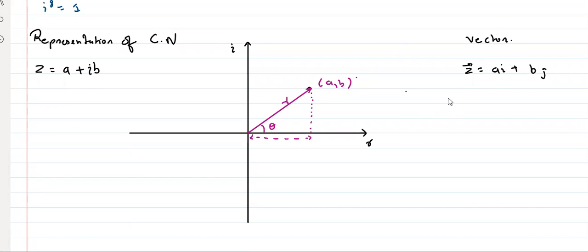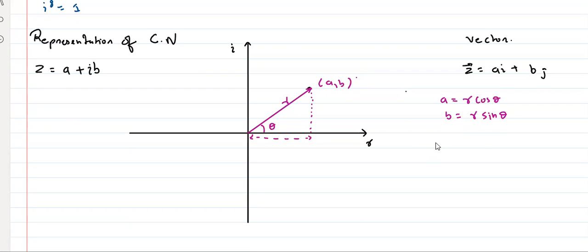Very good. Awesome. See, you guys are so smart. R cos theta. Very good. And what is the y component? Tell me. R sin theta. Awesome. See, I'm not doing anything. You guys are telling me everything.